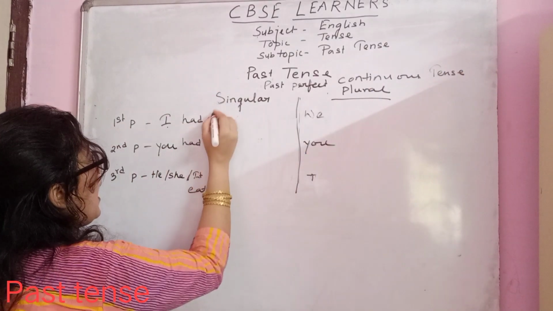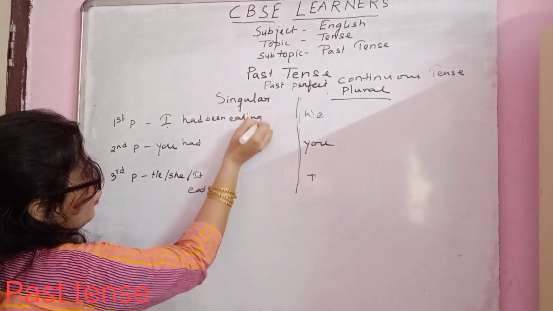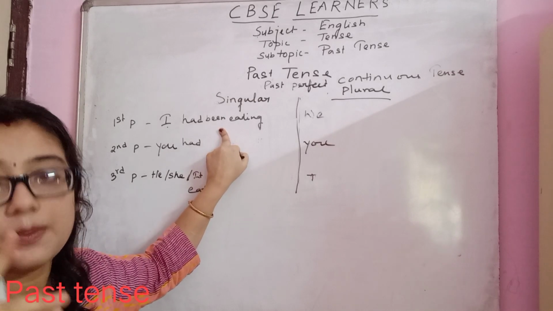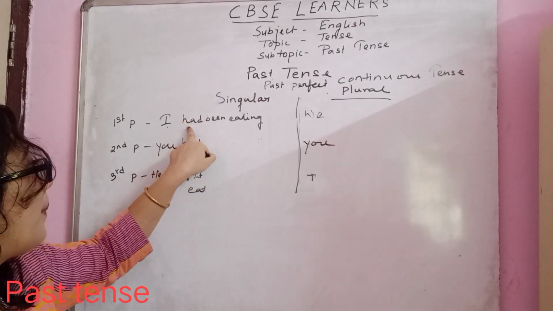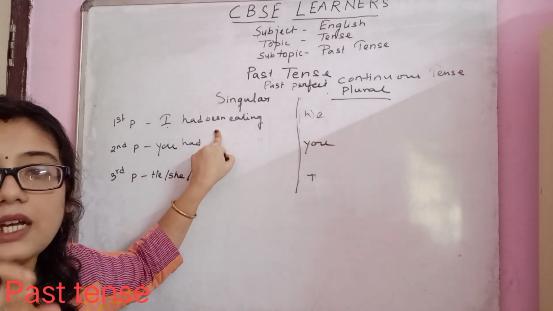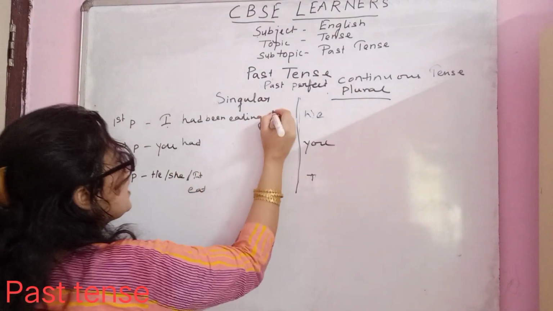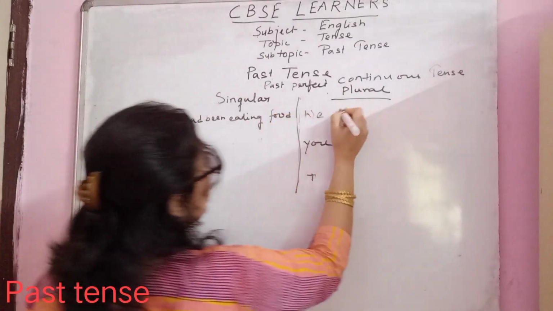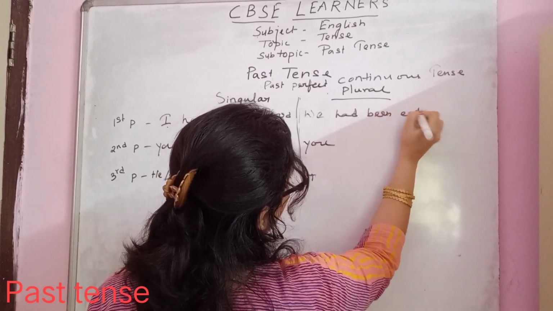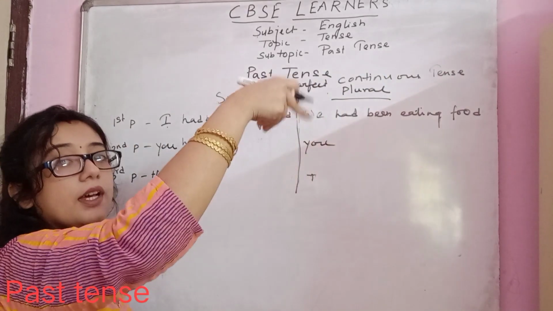Okay. So I had been eating. We have to use been, as it is a combination of continuous plus perfect. We will use the past perfect had plus been plus the gerund form. Gerund form is what? Verb plus ing. That is eating food. We had been eating food when the incident happened.